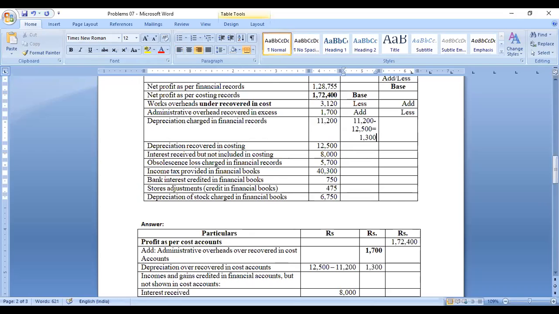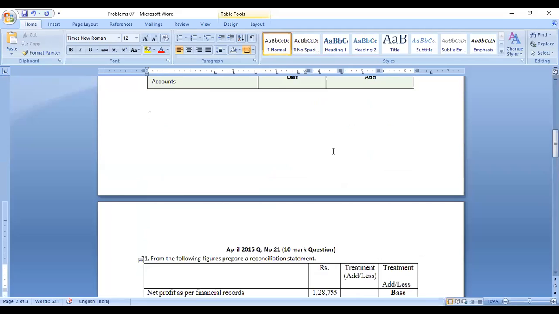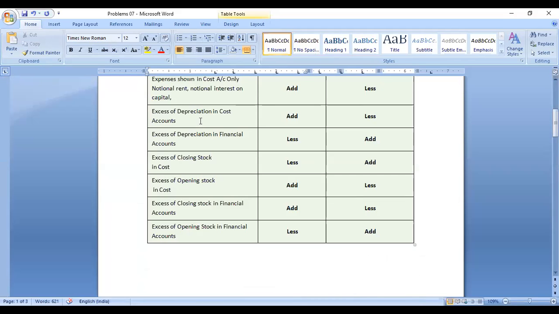Now what we have to do with this 1,300? It is like an expenditure, more expenditure written in the cost accounting. That expenditure is not reflected in the financial records. If expenses are written in the cost accounting, what will be the impact? I will give this separately: excess of depreciation in cost accounts. If it is cost accounting profits, that excess amount should be added.